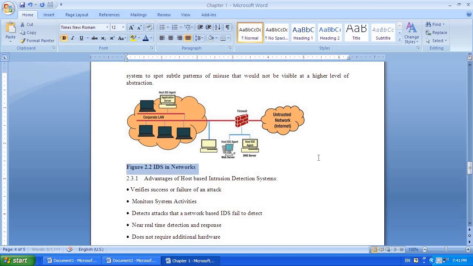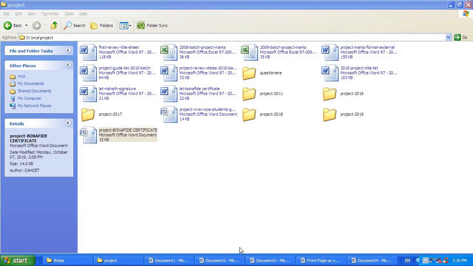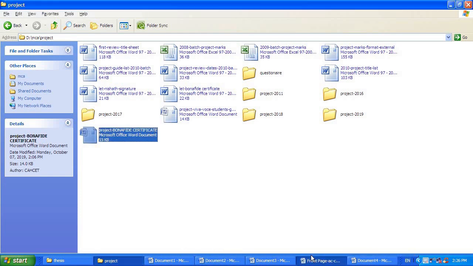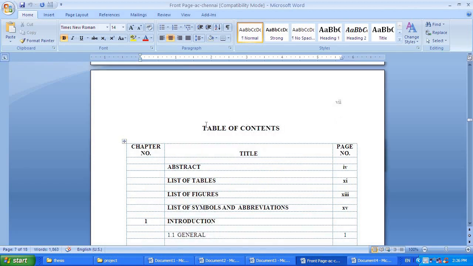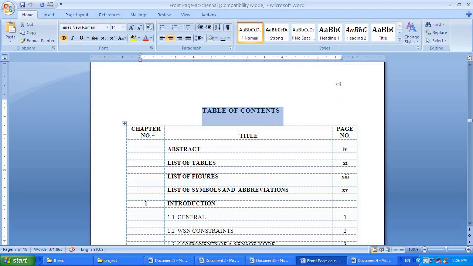networks. Okay, next thing we need to discuss is the table of contents. I'll show you like this. I have a table of contents like this. So you will have a table of contents. You will have 3 columns.